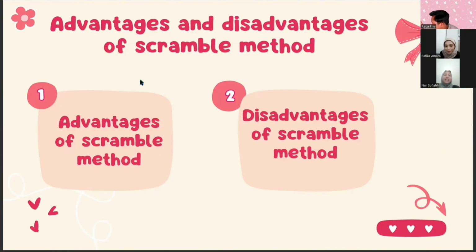The next, disadvantages of the scramble method. According to Petty, the scramble learning model has the following weaknesses. Number one, learning like this is sometimes difficult to plan because it competes with students' study habits. Number two, sometimes it takes a long time to implement it, making it difficult for teachers to adjust to the scheduled time.